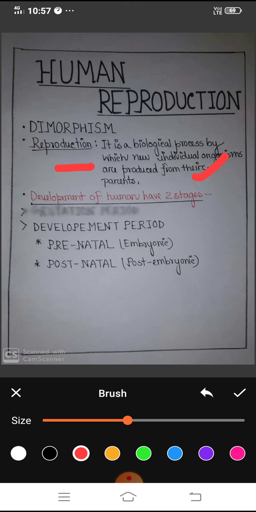One is prenatal and the other is postnatal, and this prenatal stage is also called embryonic stage. This is the stage that starts from the formation of zygote to the time of birth.